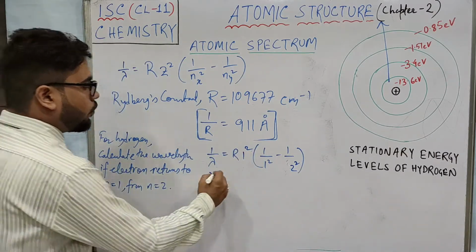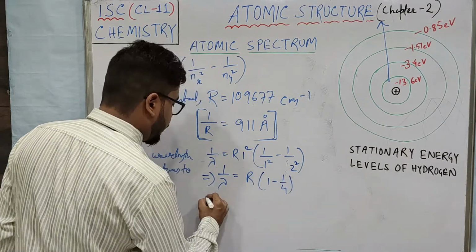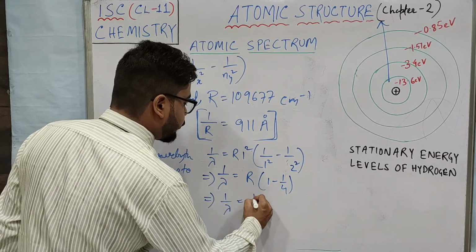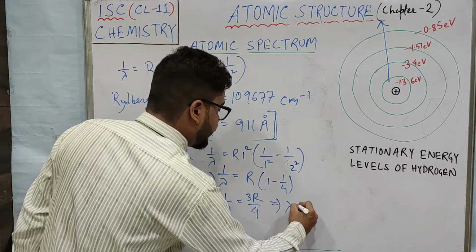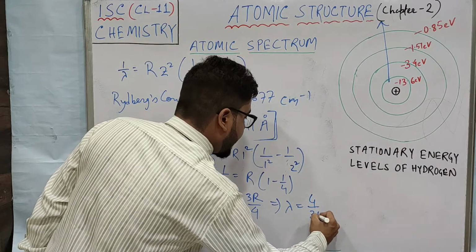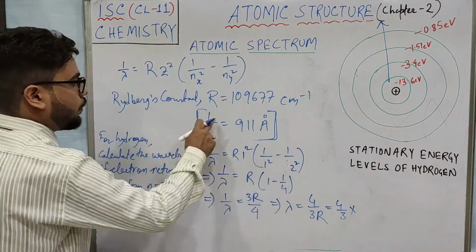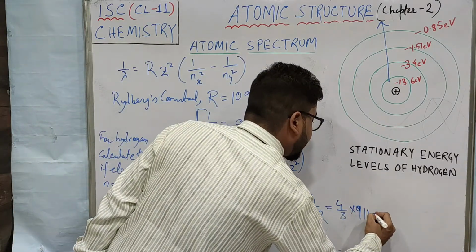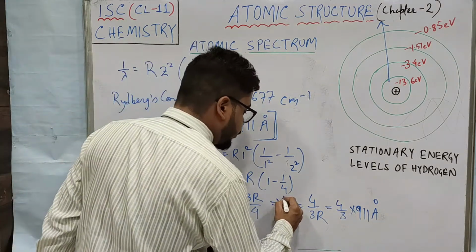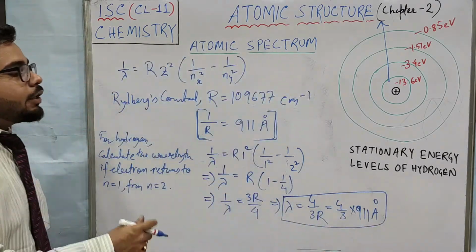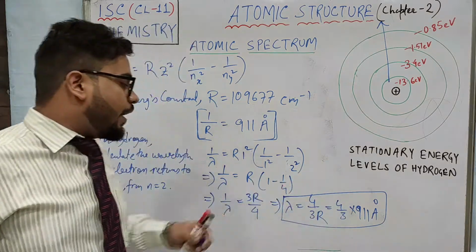So from here what I can write is 1 by lambda equals R into 1 minus 1 by 4, or else 1 by lambda equals 3R by 4, or lambda equals 4 by 3R. So here you simply put the value, 1 by R, so 4 by 3 times 911 angstrom, and you directly get the value of lambda. You practice the calculation a little bit and you can easily calculate the value of wavelength.